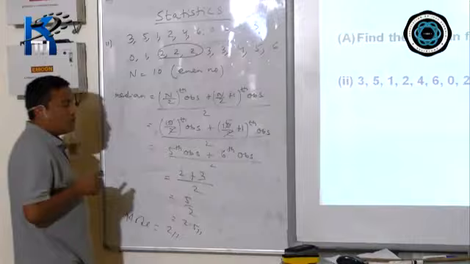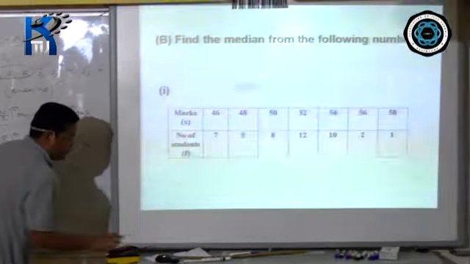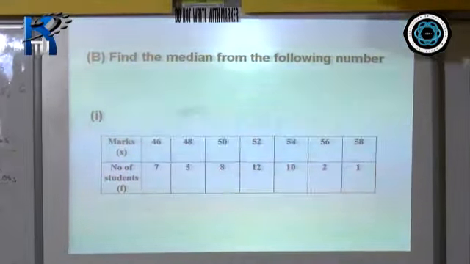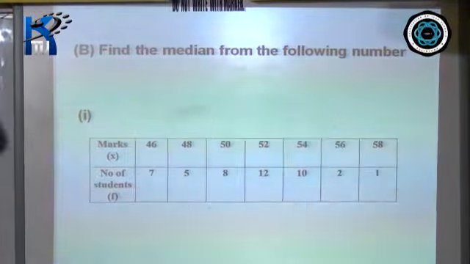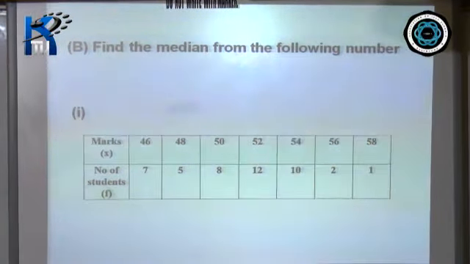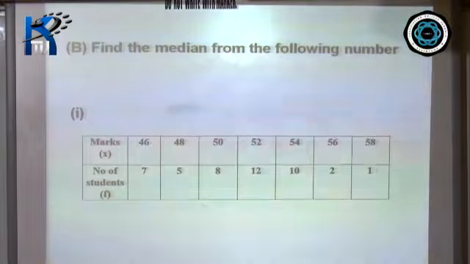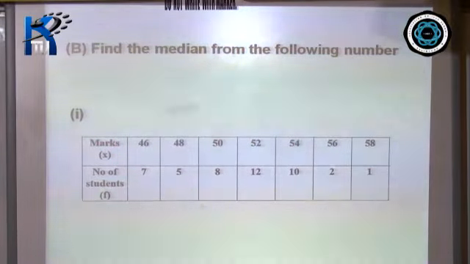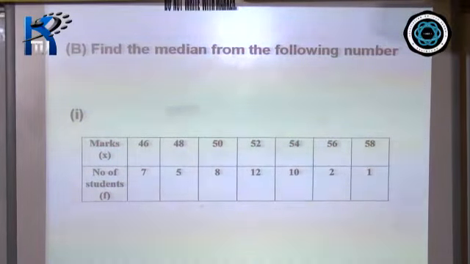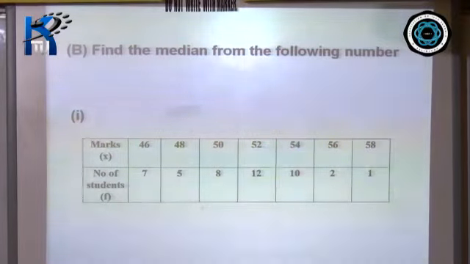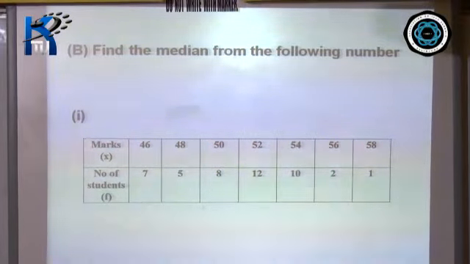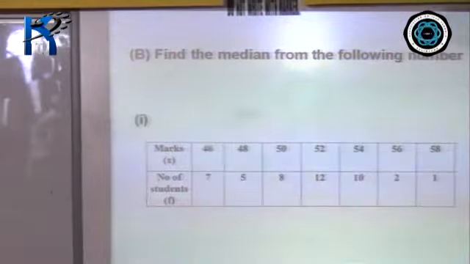Okay, now question number 3. Again, you have to find out median, but in this question x and f are given.